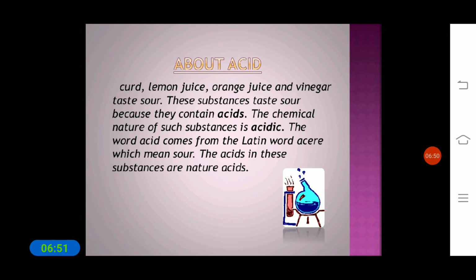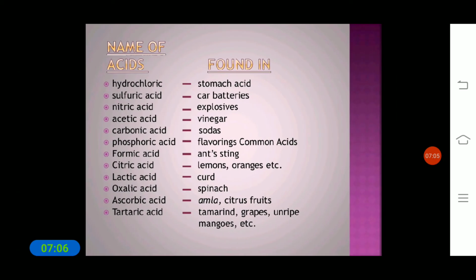So the word acid comes from the Latin word acer, which means sour to taste. Okay, which means what? Sour. So the acids in these substances are natural acids. See the names of the acids which are found in the normal substances, the things which we use in our daily life.